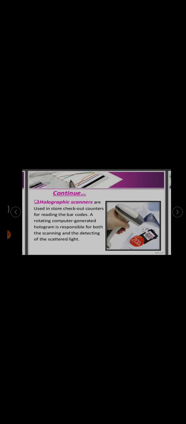Holographic interferometry. It is used in numerous laboratories for non-destructive testing. It visually reveals structural faults without damaging the specimen. Next, holographic scanners. These are used in store check-out counters for reading barcodes, and a rotating computer-generated hologram is responsible for both scanning and detecting the scattered light.